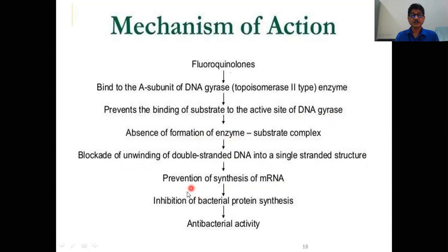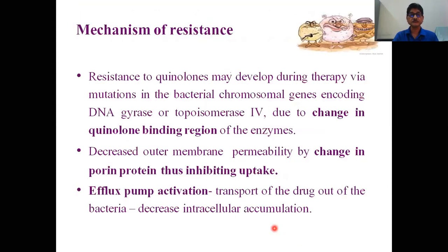Thereby transcription and translation will be inhibited, causing inhibition of bacterial protein synthesis, and thereby there is antibacterial activity. This is the detailed mechanism of action of the fluoroquinolones. But in one word, the fluoroquinolones inhibit either the DNA gyrase enzyme or the topoisomerase 4 enzyme.